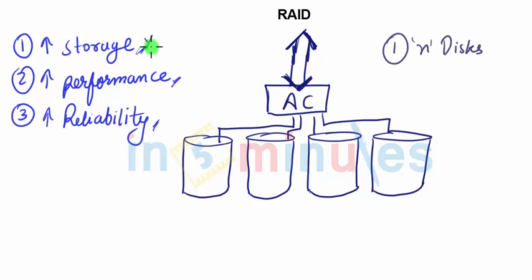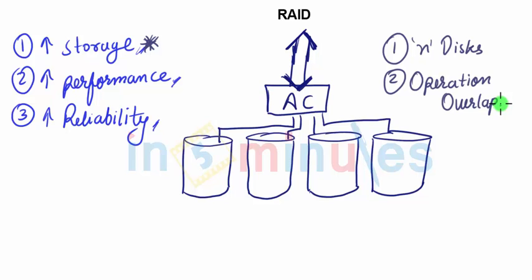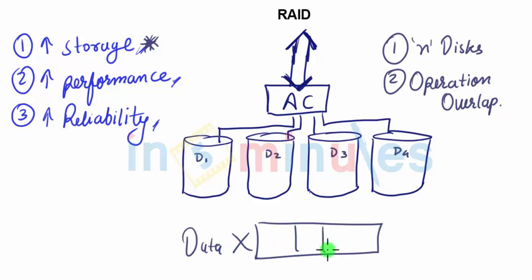Which will give more storage. Second, performance by something which we call operation overlapping. How does this operation overlap work? Simple. When the data is broken into n parts, consider this is data 1, data 2, data 3, data 4. Entire data X was broken into 4 parts, which were data 1, data 2, data 3 and data 4, which would be broken into several pieces and stored on different disks, as you can see in this example.